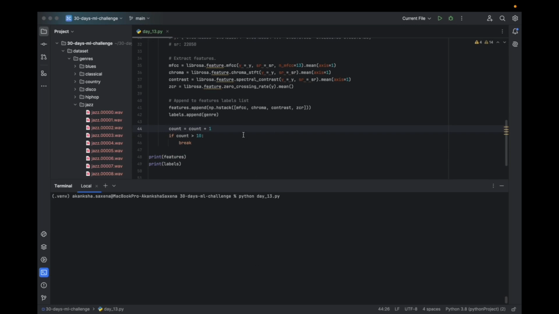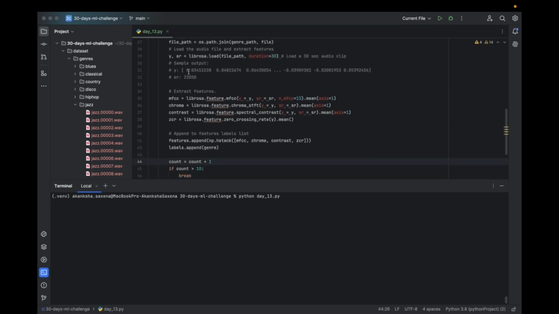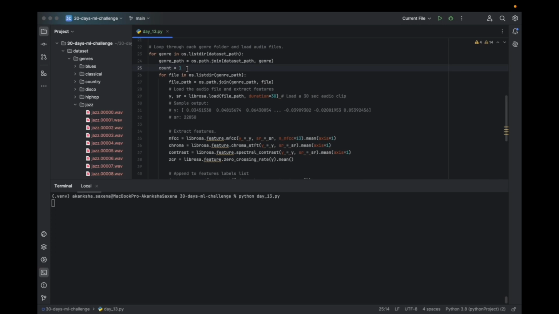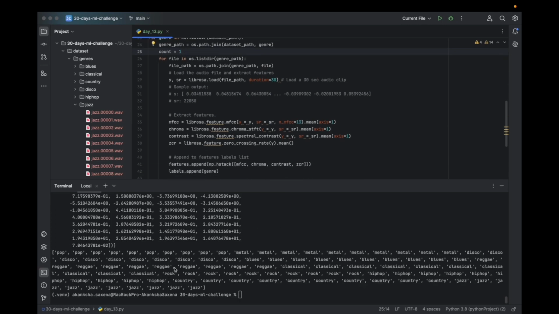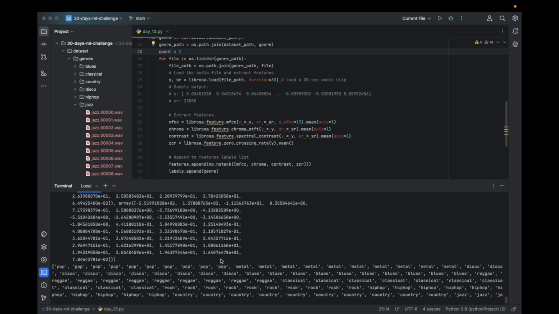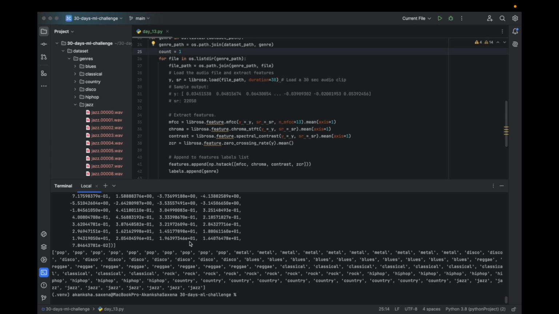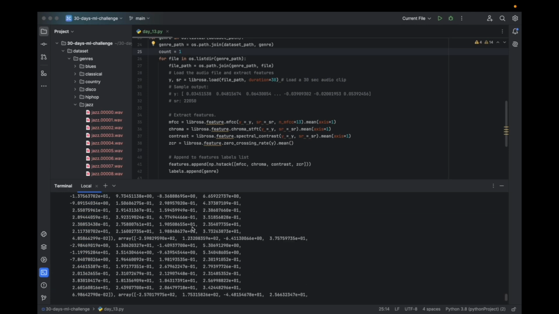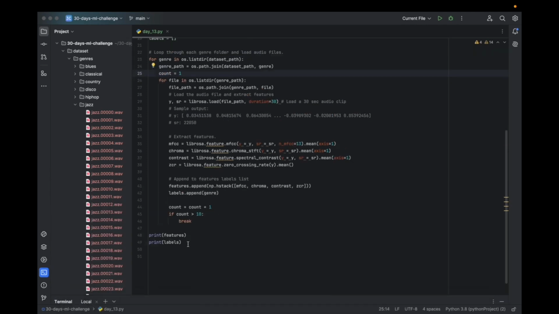So now it should take 1, 2, 3, 4. Yes, now it is taking comparatively less time. See, 10 entries from pop, 10 entries from metal, 10 entries from this. Now the list is not 1,000 audio samples. It is way less than that. So yes, we can increase this if we'll be doing a full-fledged week-long project. But this is how the features are looking.